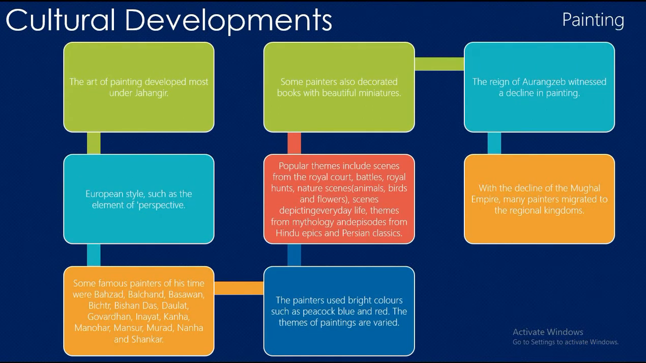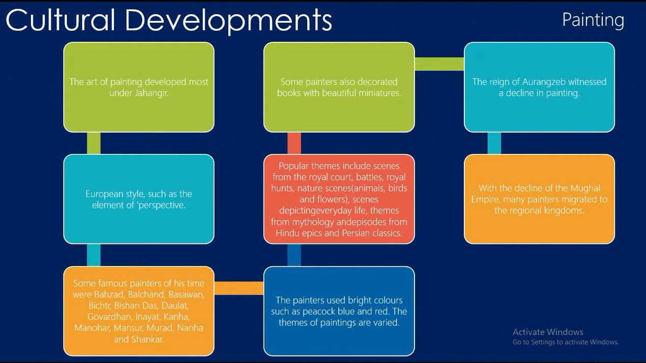Then painting. The art of painting developed most under Jahangir. He introduced some features of European style such as the element of perspective. Some famous painters of his time were Bishandas, Abul Hasan, Basawan, Keshav Das, Daulat, Govardhan, Inayat, Kanha, Manohar, Mansur, Murad, Nanha and Shankar. Some of them lived in the court of Shah Jahan.